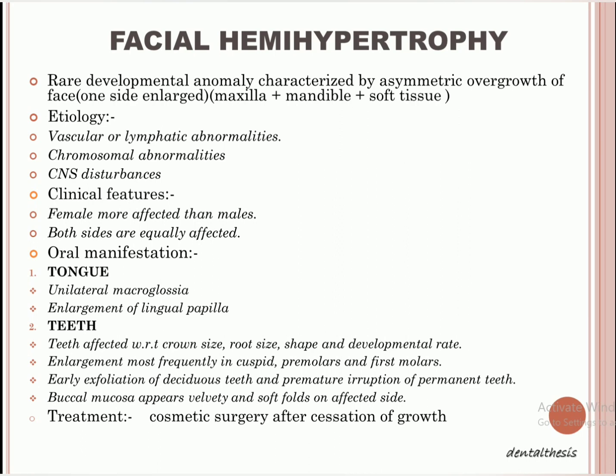Okay, and there will be early exfoliation of the deciduous teeth and premature eruption of the permanent teeth. So deciduous teeth will fall very early and permanent teeth will erupt very early.